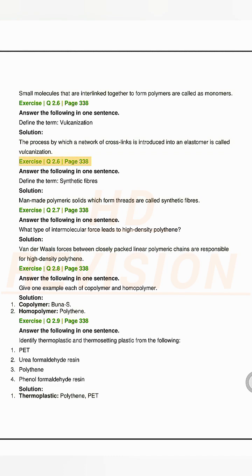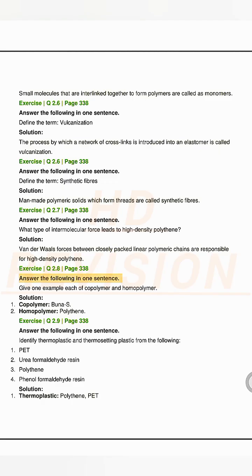Exercise Q2.6, page 338. Answer the following in one sentence. Define the term synthetic fibers. Solution. Man-made polymeric solids which form threads are called synthetic fibers. Exercise Q2.7, page 338. Answer the following in one sentence. What type of intermolecular force leads to high-density polythene? Solution. Van der Waals forces between closely packed linear polymeric chains are responsible for high-density polythene. Exercise Q2.8, page 338.